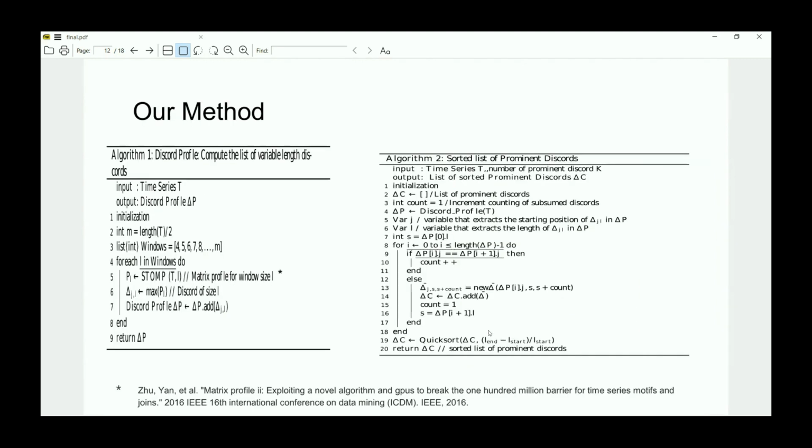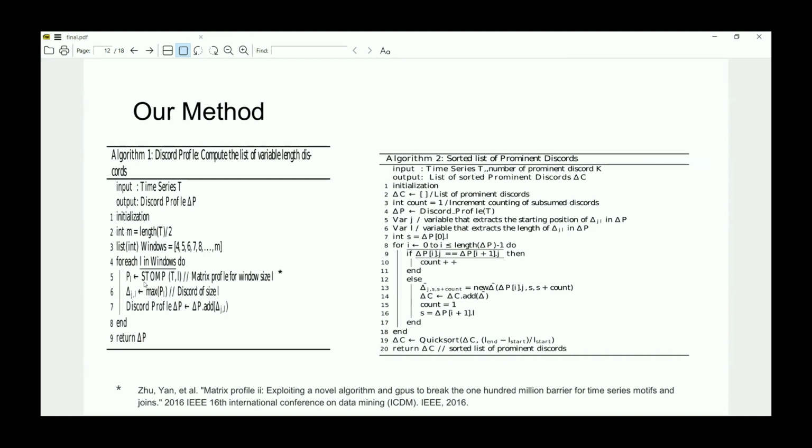So basically, we run our method, we run discord profile to compare the variable lengths. As we say here, the lengths go up to half the length of the time series. It can be reduced depending on the user. If you don't want everything, maybe big discords are not of interest to him. But for us, we calculate everything. And for each window size, we calculate the matrix profile. The algorithm used is STOMP.